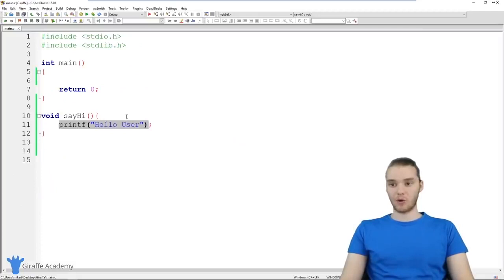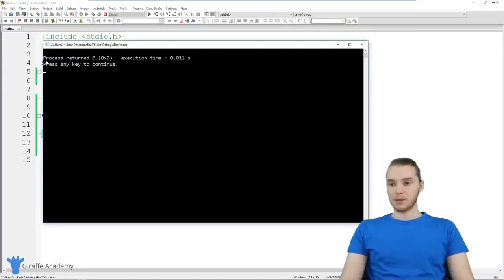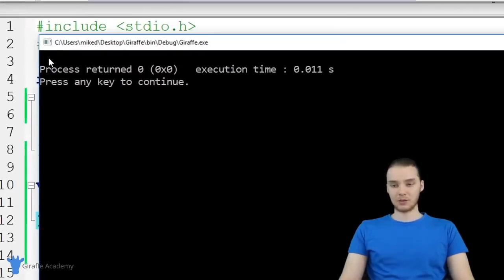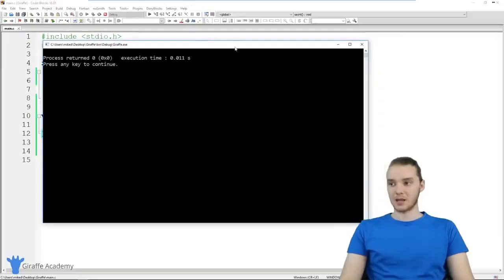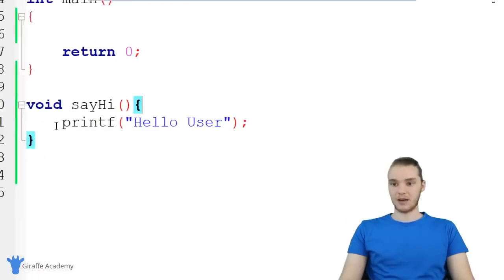So now let's go ahead and run our program and see what happens. I'm just going to build and run my program. But you'll see up here that hello user doesn't get printed out, right? In other words, I came down here, I said printf hello user, but this didn't get printed out.